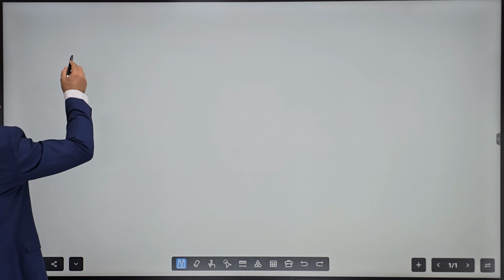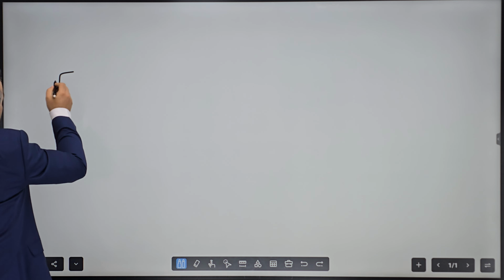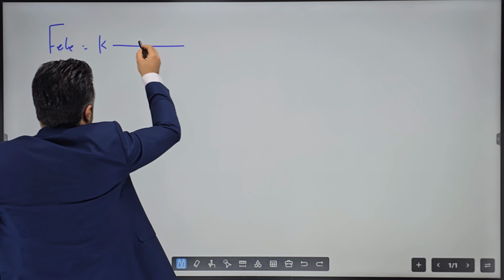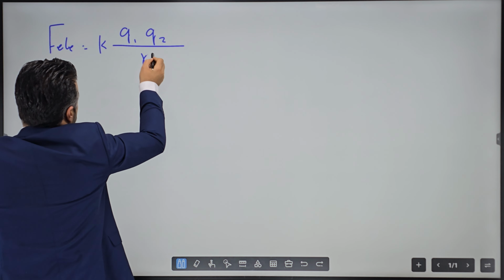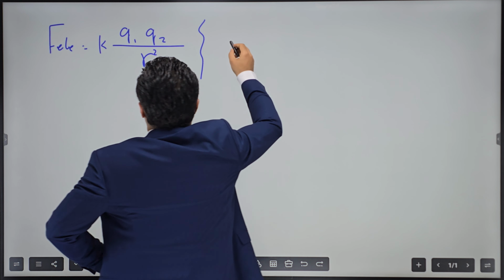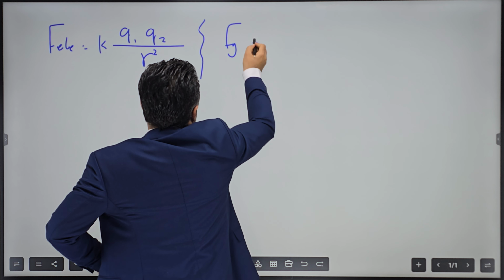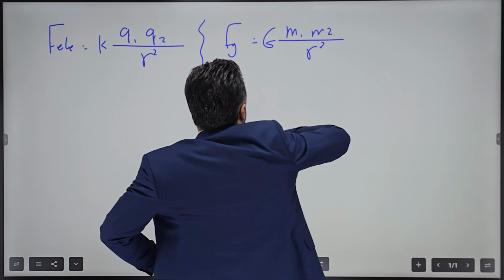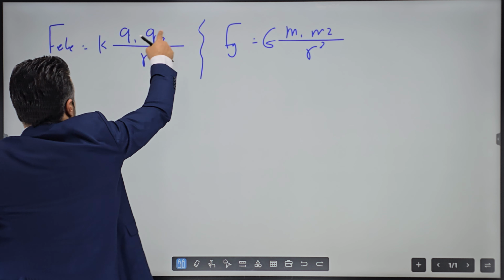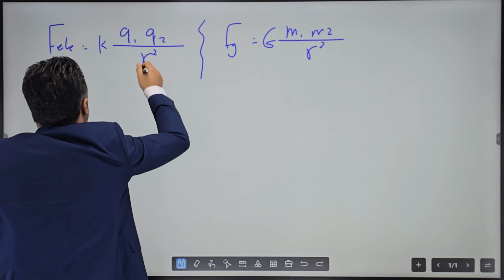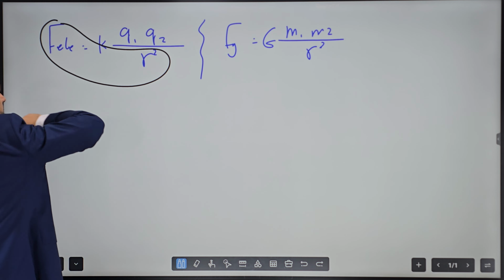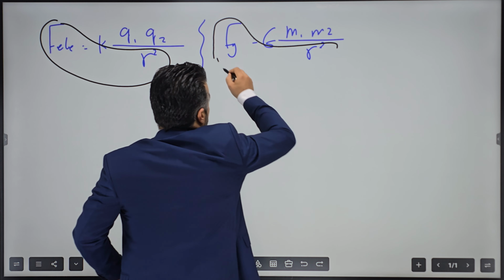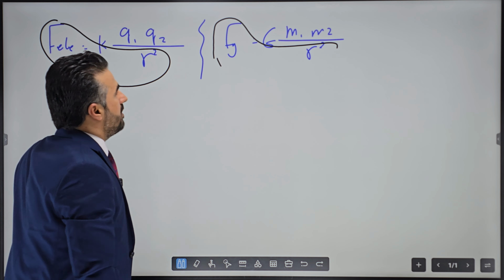They have something in common. Electrical force, let me rewrite it: K, the Coulomb's constant, Q1, Q2, divided by the square of the distance between the two. What about gravitational force? Fg stands for gravitational force, that is G capital M1, M2 divided by the square of the distance between the two. Even though these are about charges and these are about masses, both are inversely proportional to the square of the distance between the two.